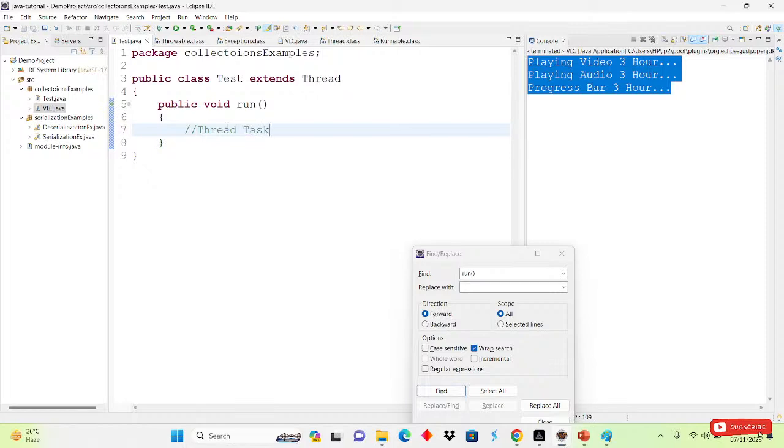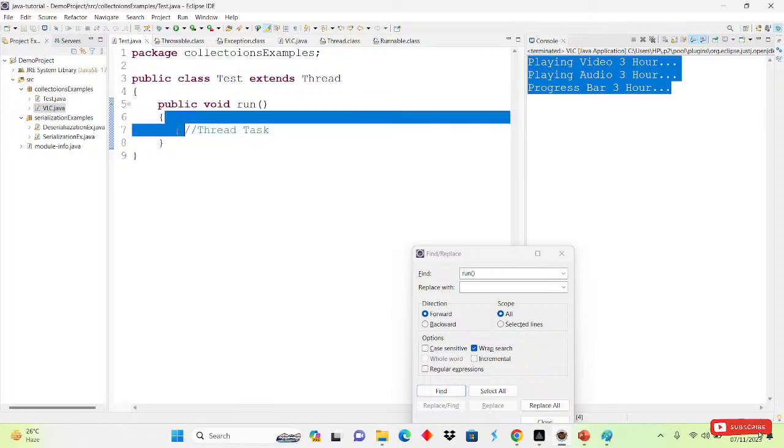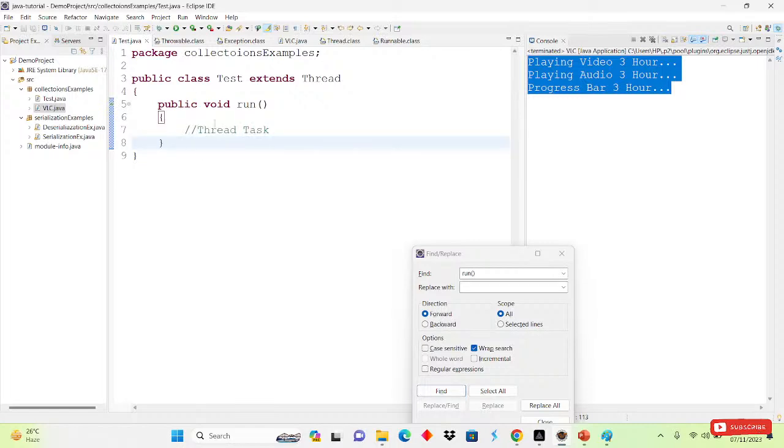If we want to perform any task using the thread, we write that task inside the run method. What will we write inside the run method? That is the thread task. The thread task we will write inside the run method.